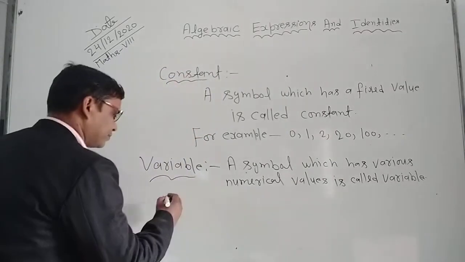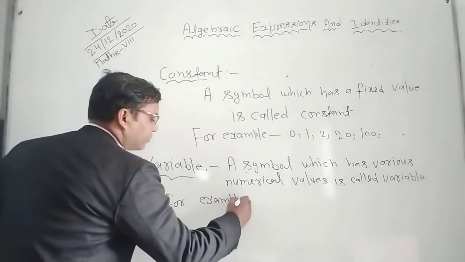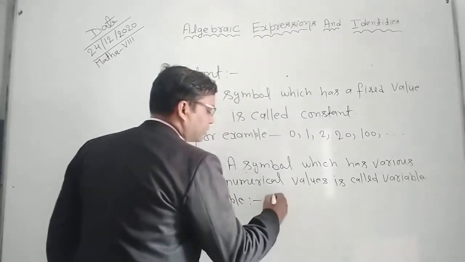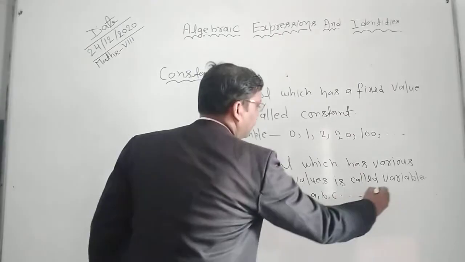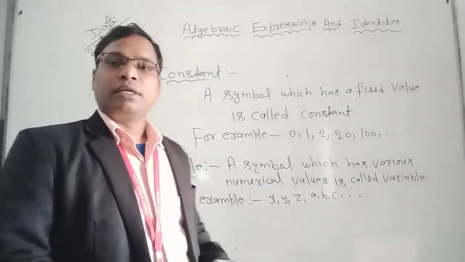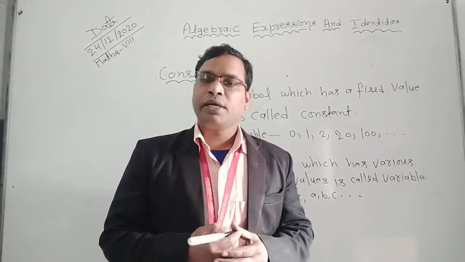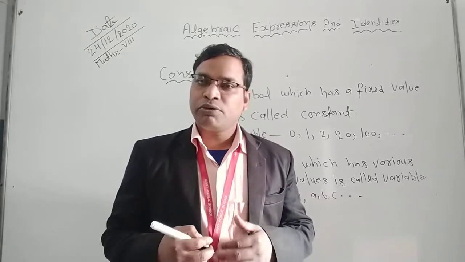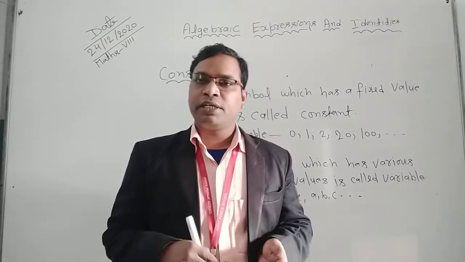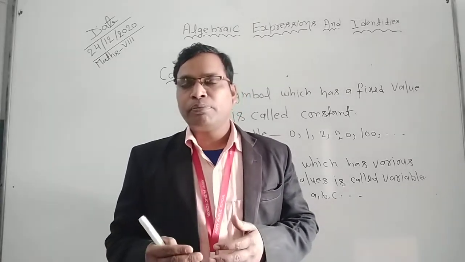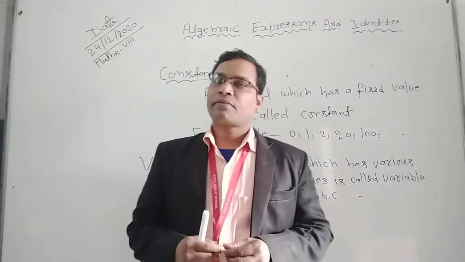For example, x, y, z, a, b, c, and so on. A symbol whose value is not fixed is called variable, and a symbol which can be given various numerical values is called variable. A symbol whose value varies time to time, person to person, place to place is called a variable.